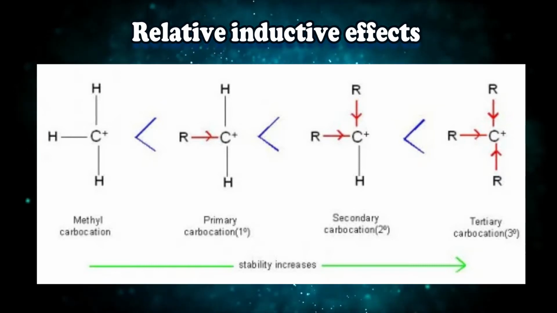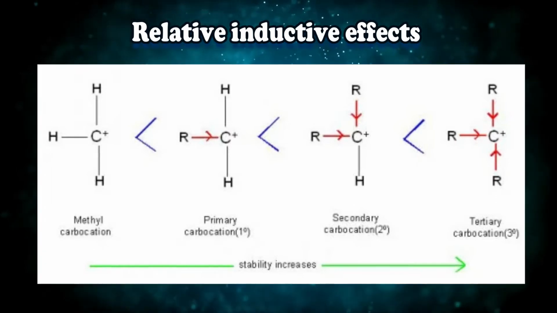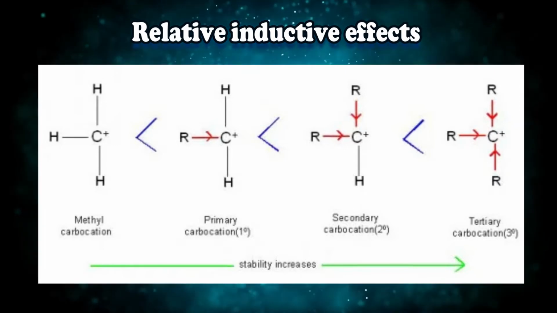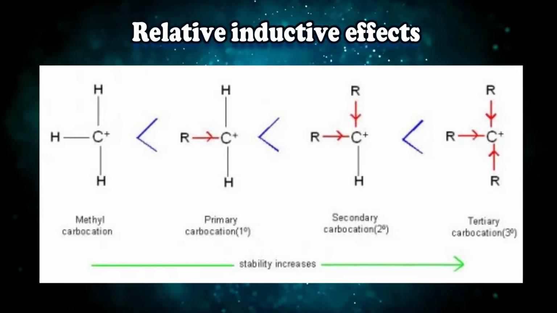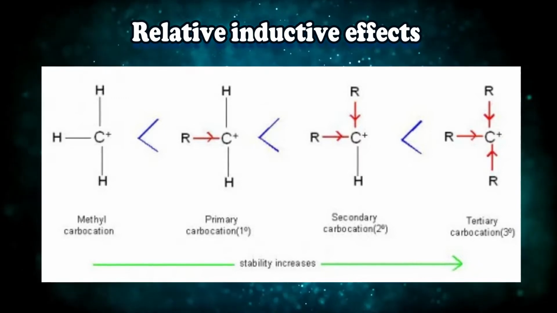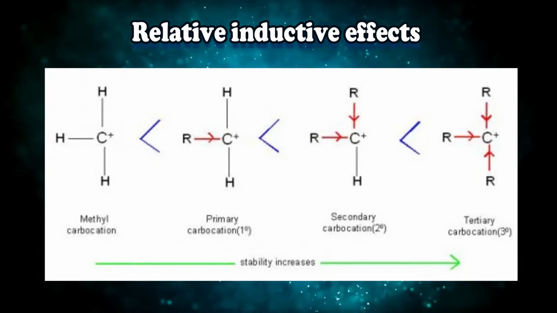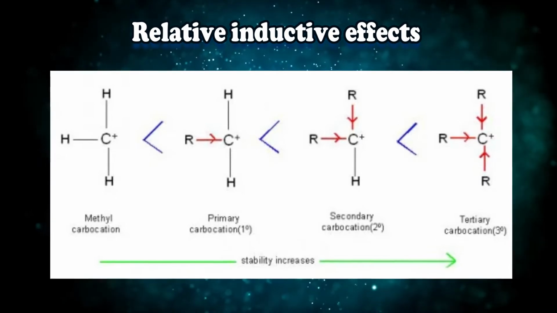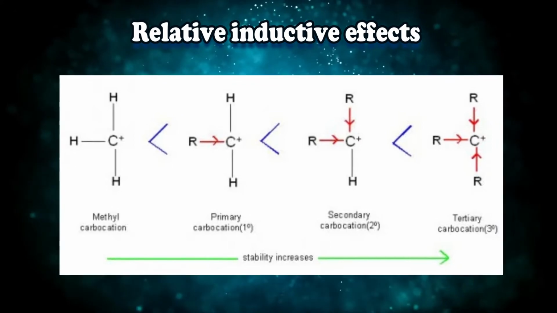So, if you look at this particular picture, whenever carbocations are present, carbocation means carbon with lack of electrons, right? Now, if you have lack of electrons and if somebody is coming and donating electrons to you, then you will be happy. So, if this carbon is having no plus R effect, just like methyl carbocation, then it will be less stable. If a primary carbocation is there with 1 alkyl group, 1 donor, it is okay. If secondary is there with 2 donors, it is good. If tertiary is there with 3 donors, then it will be best.